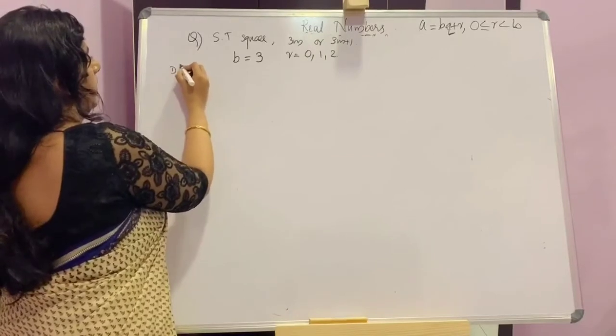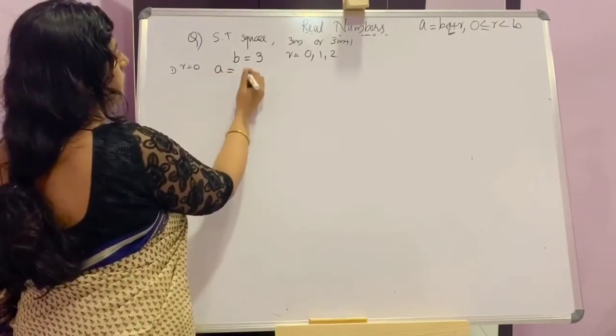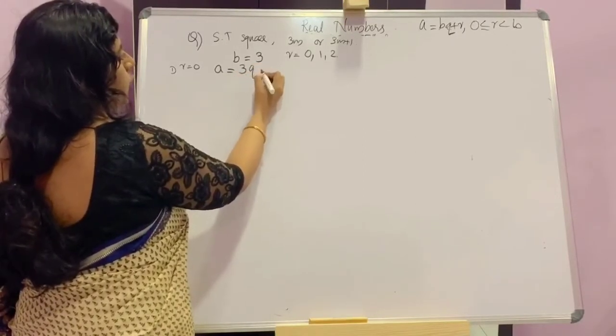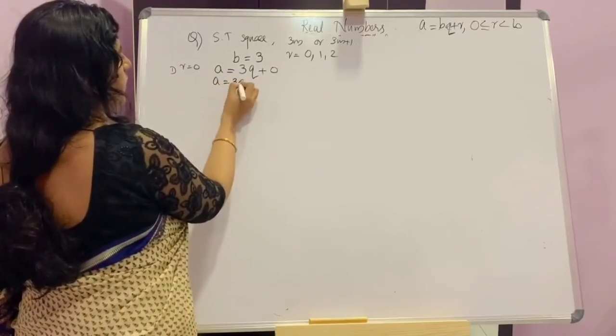Case 1, if r is equal to 0, then a is equal to 3q plus 0, that is a is equal to 3q.